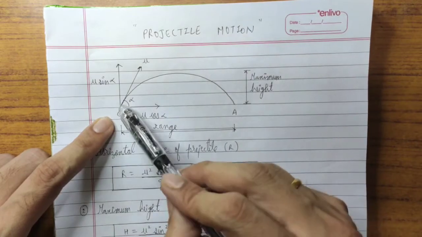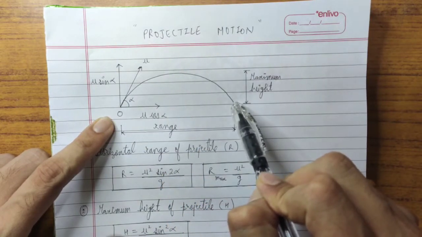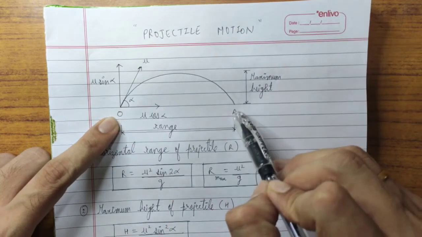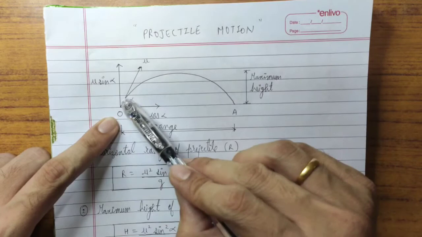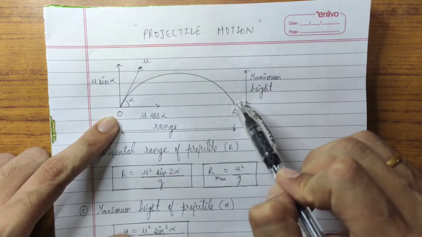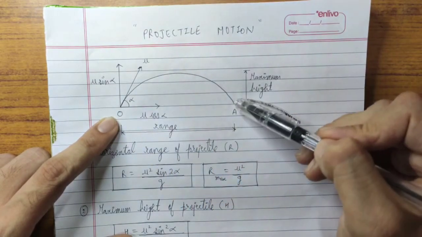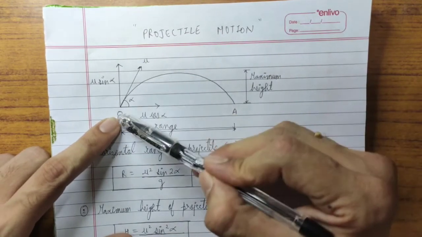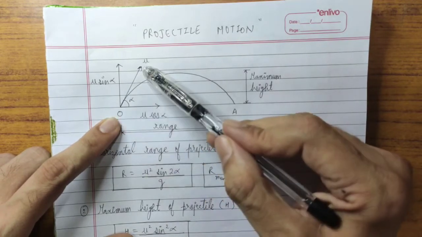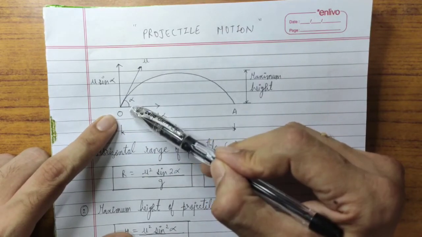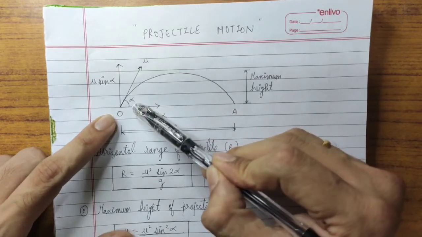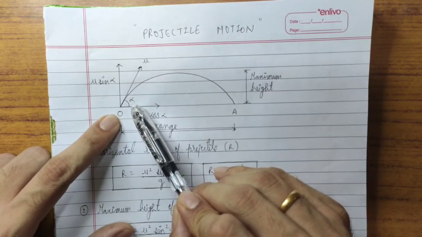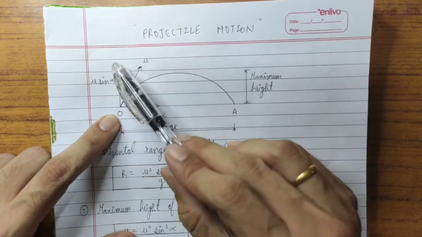Now if we see this diagram, this path is known as the path of the projectile. That ball which is traveling from the fielder to the wicket keeper is known as the projectile, and this path is known as projectile motion. Okay, this path is also known as the trajectory of that particular projectile. This u is the velocity with which that ball is thrown, and this velocity by which the ball is thrown is at an angle with the horizontal axis. This angle is alpha. Since this is an inclined velocity, inclined at angle alpha, it can be resolved into two components, a horizontal component and a vertical component.